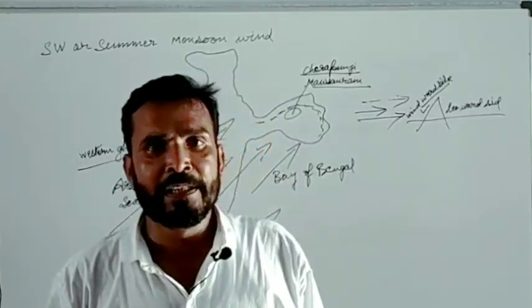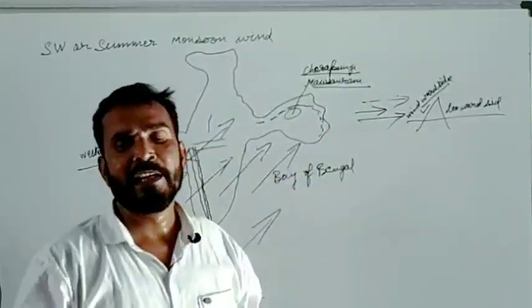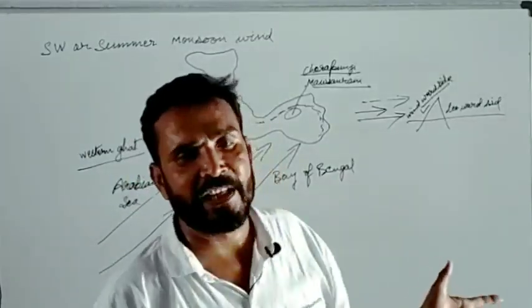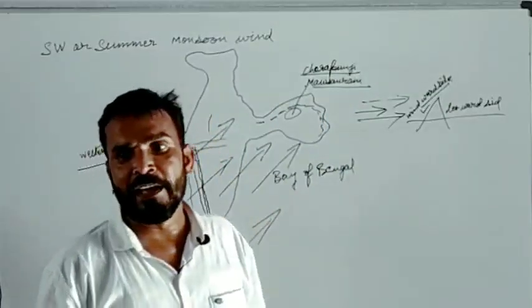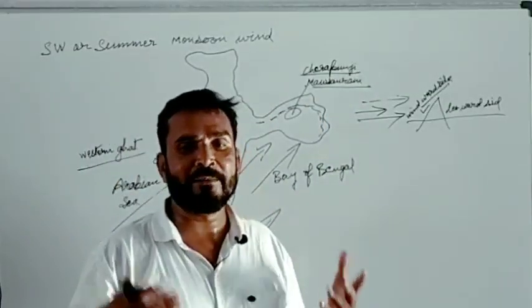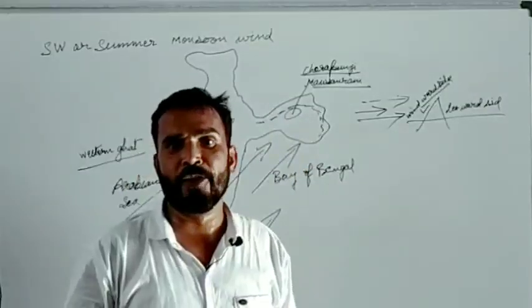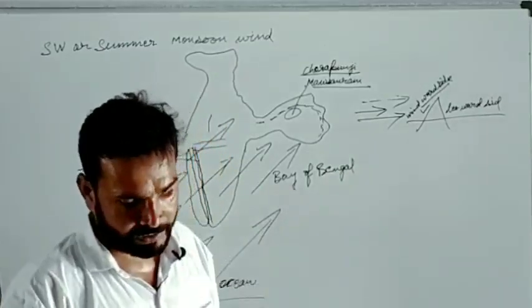That's why most of the water discharges through the rivers and various drainage patterns into the Bay of Bengal. After receiving maximum rainfall, it does not get sufficient water, and there is scarcity throughout the year.